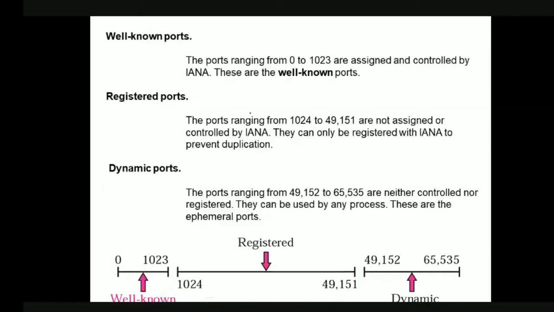So let us see the first one. What is the well-known port? These are the port numbers which range from 0 to 1023, and these port numbers are assigned and controlled by IANA only, this authority. Okay, and these port numbers are called well-known ports. The server processes can use only these port numbers 0 to 1023.